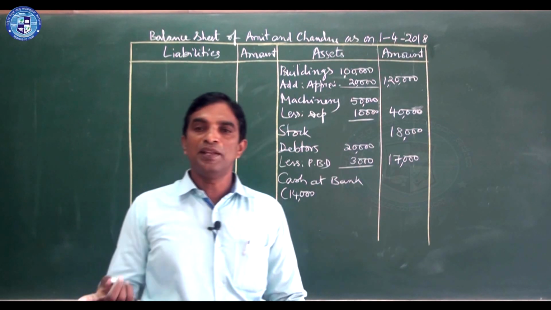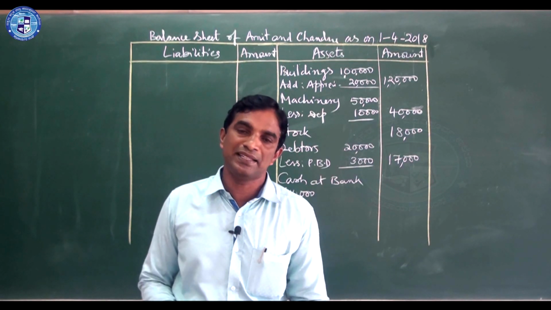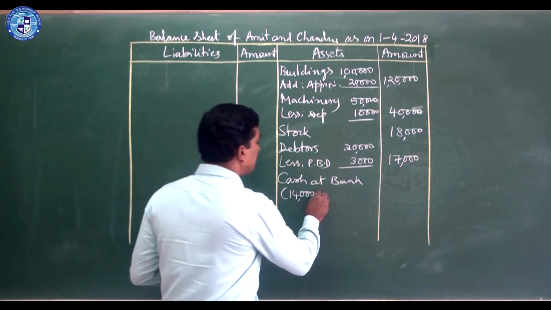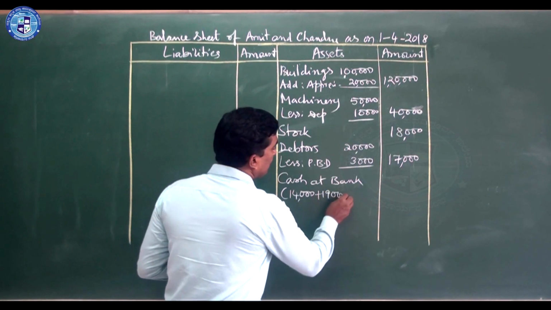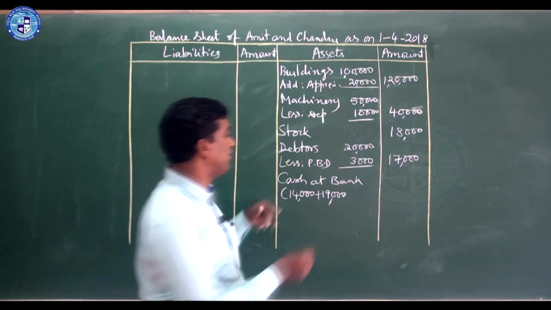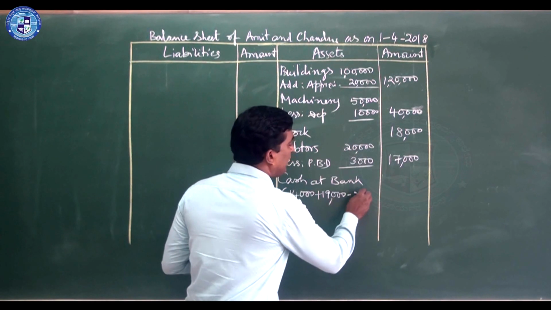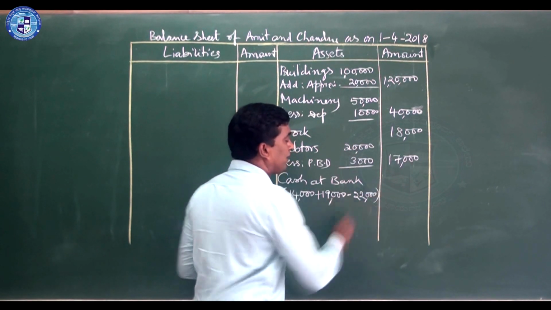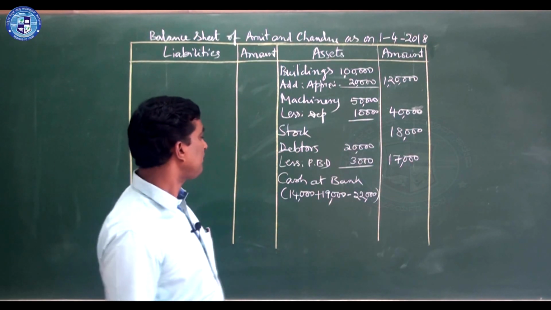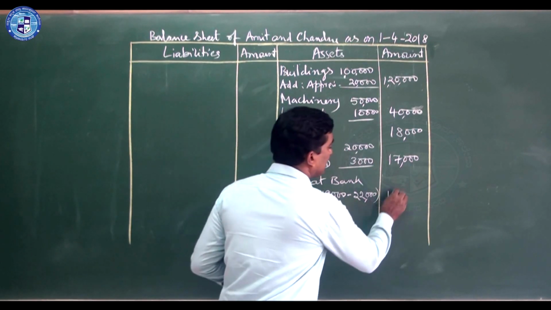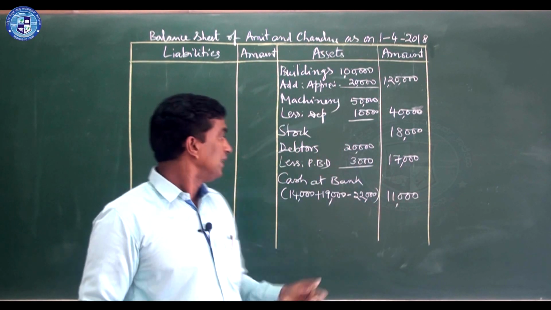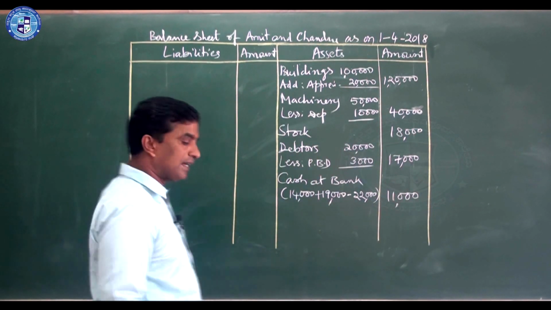Next, one partner gave us 19,000. Remember, Chandru gave us his deficit amount, 19,000. And one partner has taken money from the firm. The firm has given him, minus 22,000. You can show it in a working note or you can write it here. So it becomes 11,000. Then come to this side, creditors.